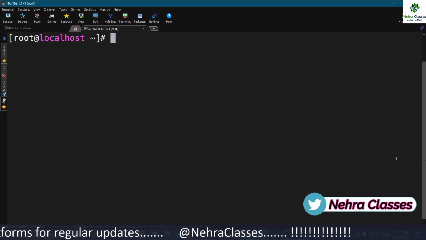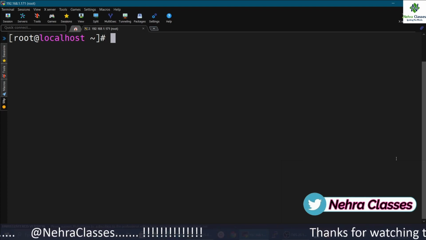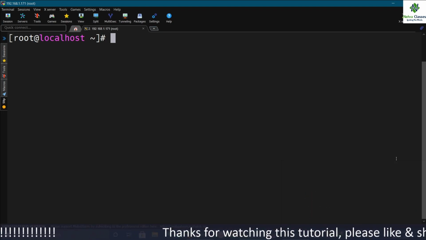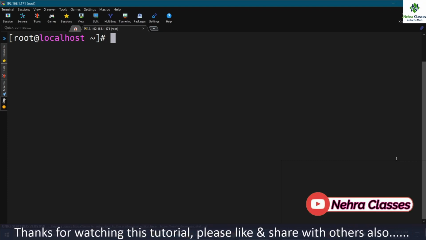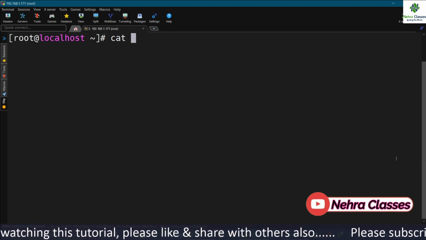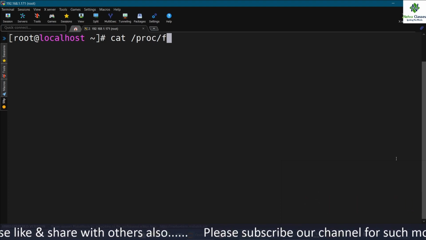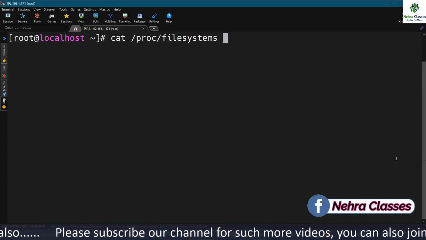Now, let me show you what file systems we can actually use. The Linux kernel will inform you about currently loaded file system drivers in the /proc/filesystems file. So if you open the /proc/filesystems file by using the cat command, you can go through the details.